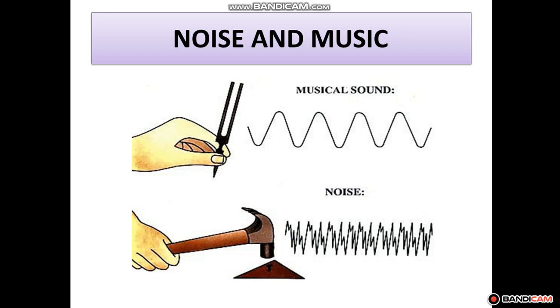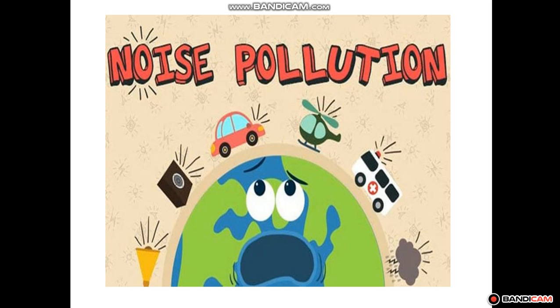When lots of noise is produced, various examples of which I have given, it leads to pollution that is called noise pollution. Harsh, undesirable sound produces noise pollution. We can also say that the excessive degree of noise that is injurious to animals and human health is called noise pollution. The various sources of noise pollution are excessive use of horns, loudspeakers, loud music, and explosions during bursting of firecrackers. These are all causes of noise pollution.